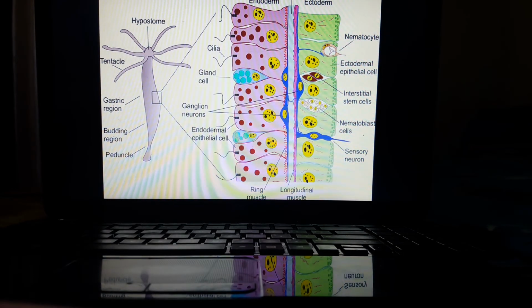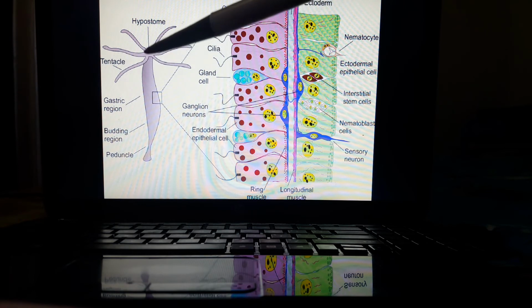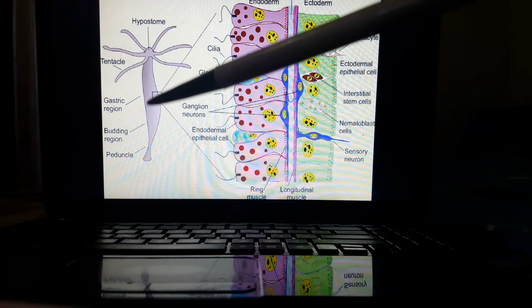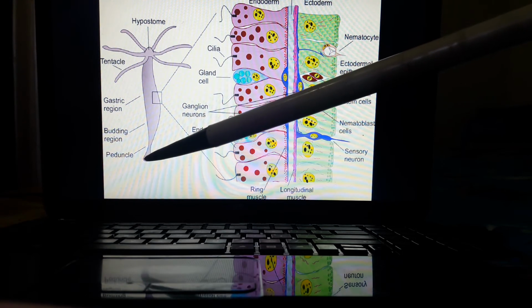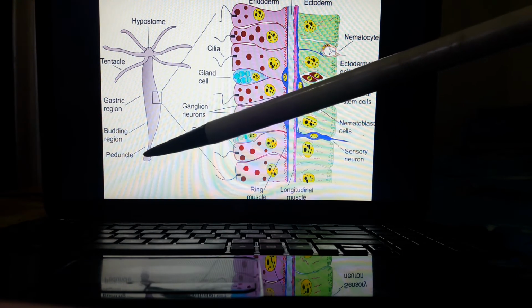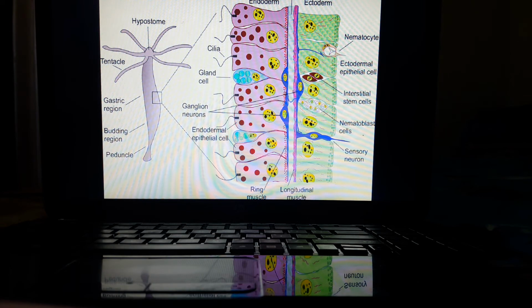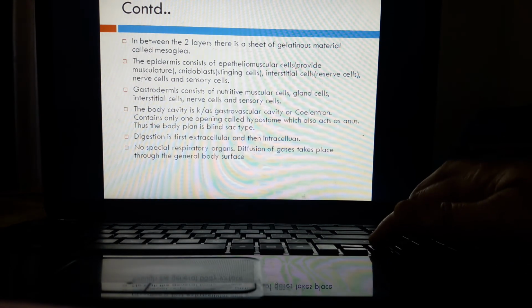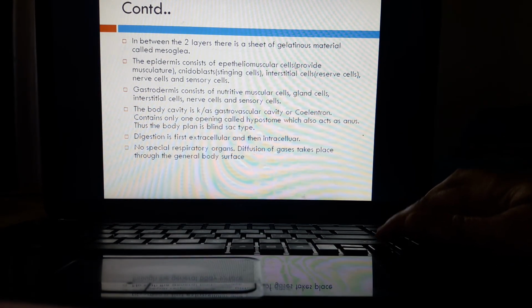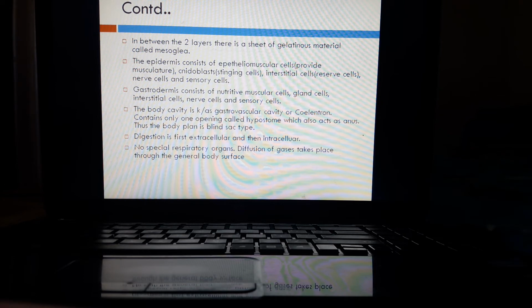Here you can see the diagram of hydra. At the upper end, mouth is present, which is known as hypostome, and the posterior end, it is blind. It is blind, that is anus is absent. Digestion in cnidarians is both extracellular as well as intracellular.